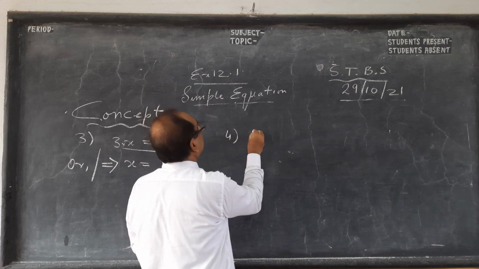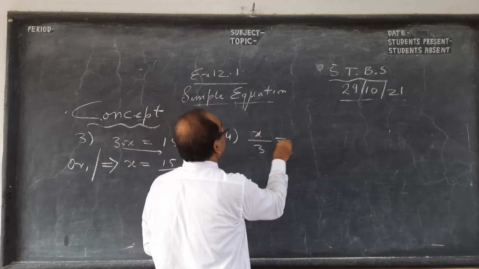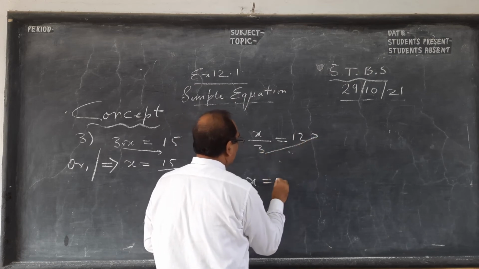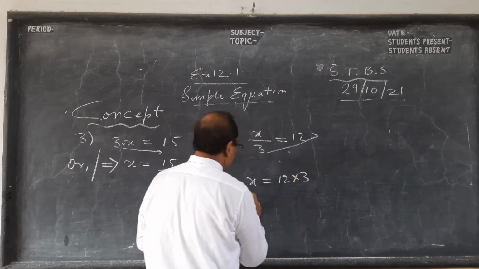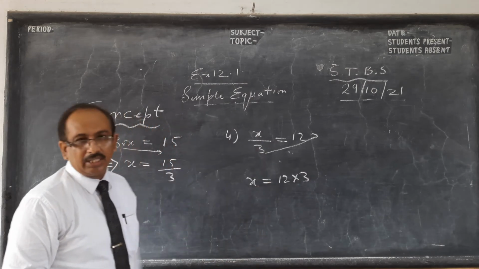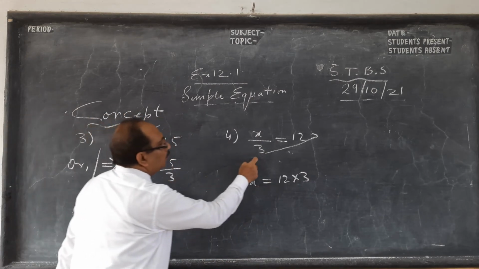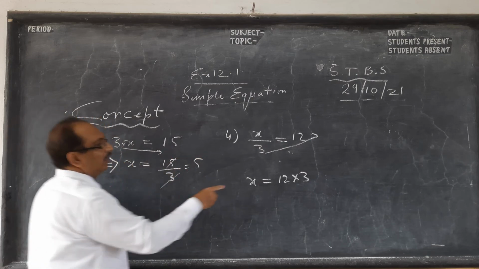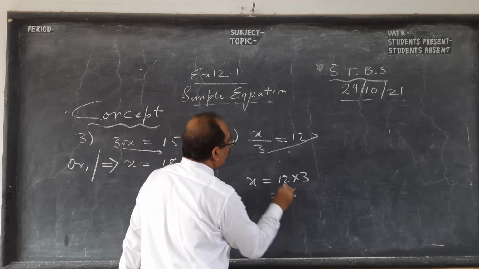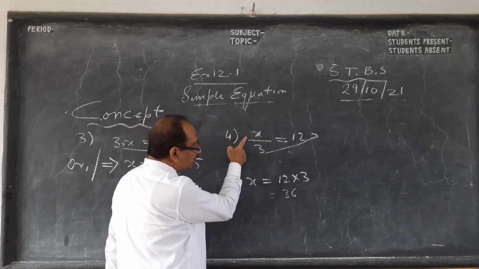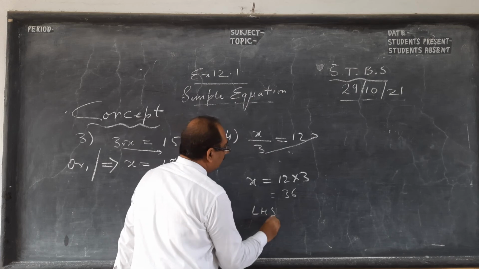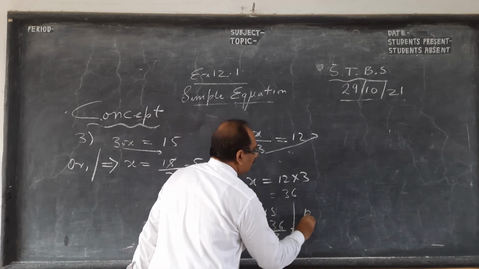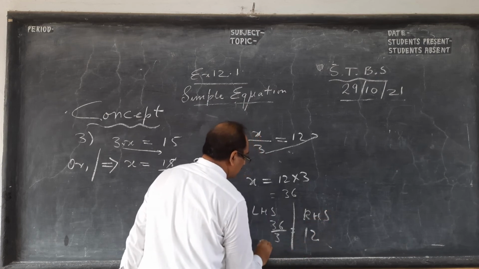Here, suppose it is x by 3 is 12, the same example. So here division becomes multiplication. Division becomes multiplication. Okay, so down goes up, goes down. Let me cancel. This is the shortcut. x is 36. So you see 36 by 3 is 12. If you substitute on the left side, you will get 36 by 3, left side is equal to RHS. This side is 12, this side is 12.